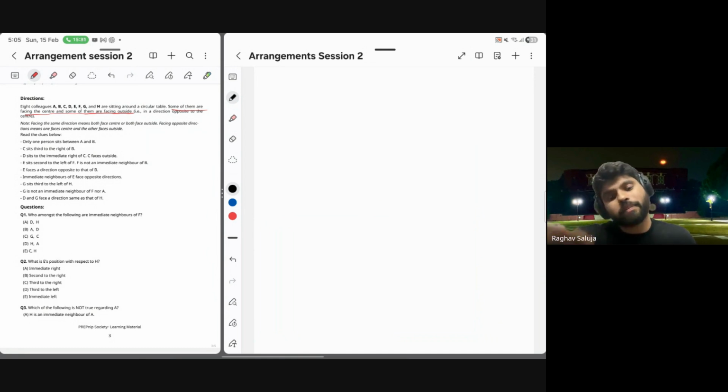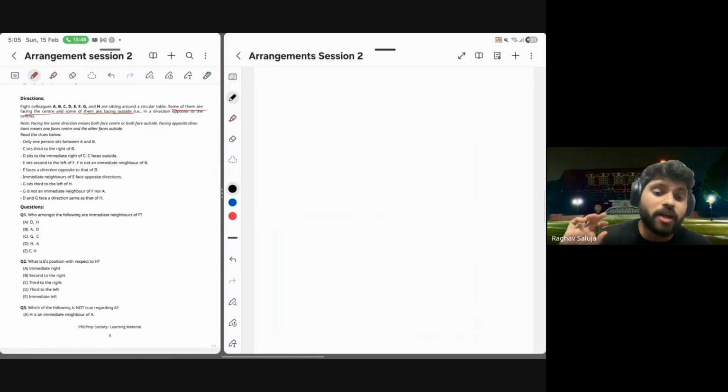Left or right can be anywhere to the left or anywhere to the right. So immediate or adjacent is बिल्कुल बगल में, right next to that person, in the left or the right, depending on whatever is written, immediate left or immediate right. But left or right means anywhere to the left or anywhere to the right. Now let's solve.